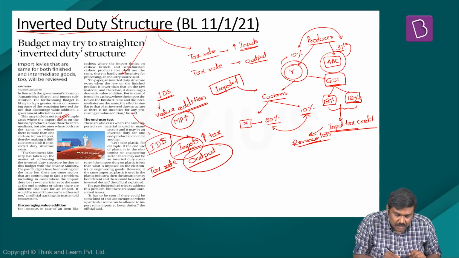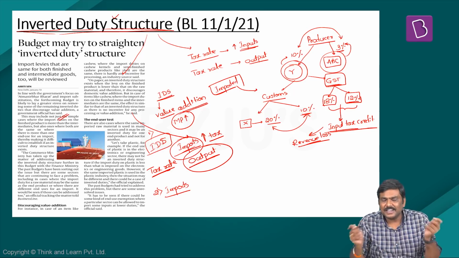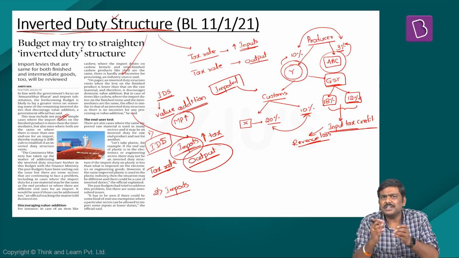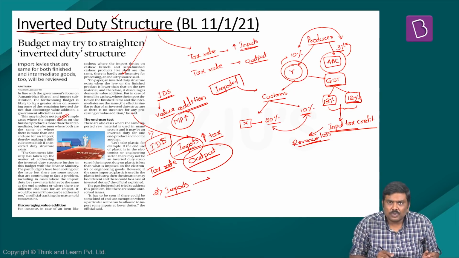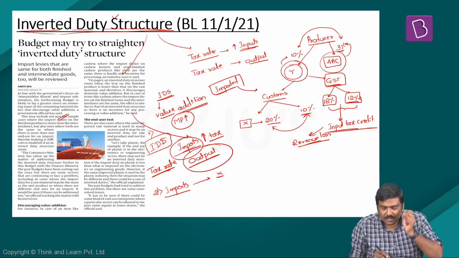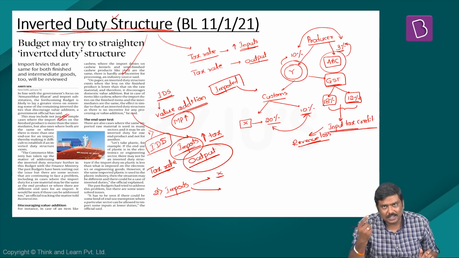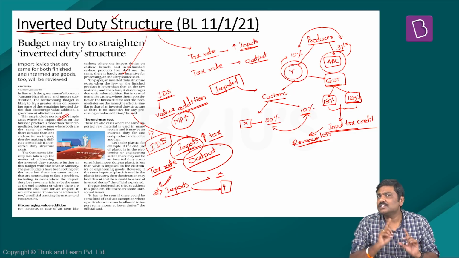This is one situation. And the second situation: there are certain imports which are used in different sectors or used to manufacture in different industries. In some scenarios, these imports might not lead to any kind of an inverted duty structure, but in certain situations, in certain uses, this could lead to an inverted duty structure and the Government of India might look into even this particular situation also.